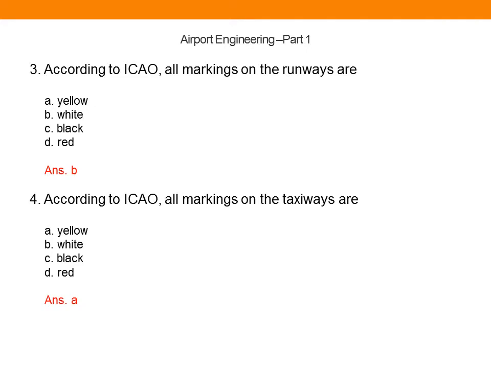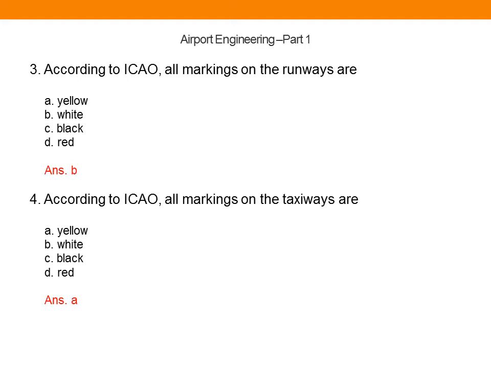Third question, according to ICAO, all markings on runways are. So as we have to provide some visual aids for the pilots for the safe movement of aircraft in the runway, taxiway and all, we are giving airport markings. And in order to distinguish this runway on taxiway, we are using different colors of markings in runway and taxiway.